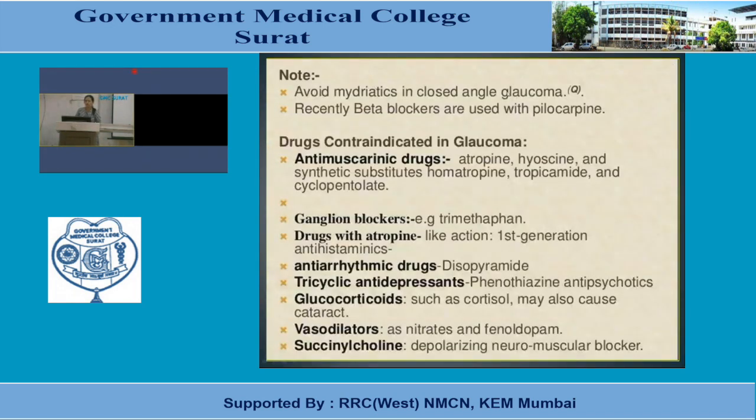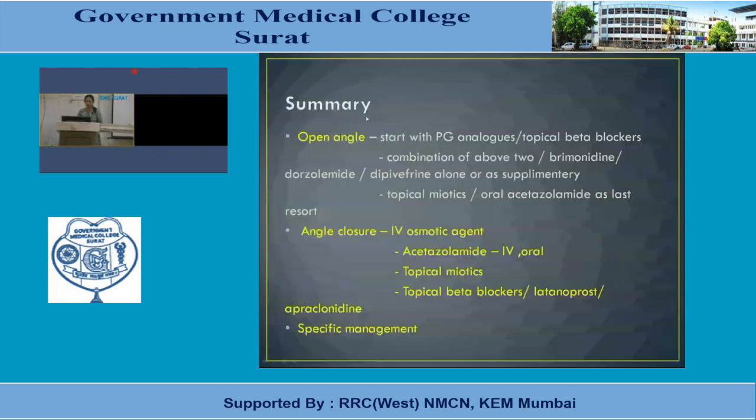Avoid mydriatics in closed angle glaucoma, that we have already discussed, because dilatation of the pupil can dangerously raise intraocular tension. Recently beta blockers are used with pilocarpine. Any other agents you can give later on in case of angle closure glaucoma, but not initially, that we have already discussed. Drugs contraindicated in glaucoma, I am not going to list, but you can say the drugs which can cause mydriasis or dilatation of pupil or increase intraocular pressure are contraindicated here.